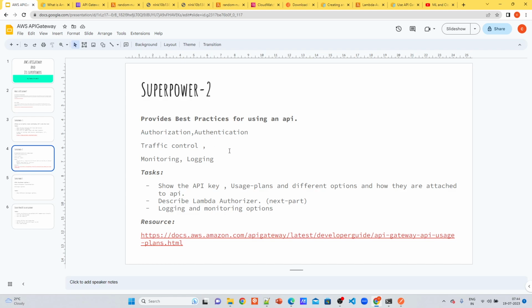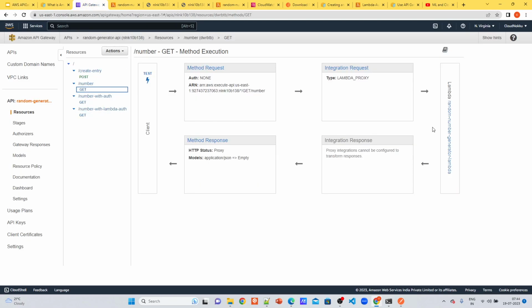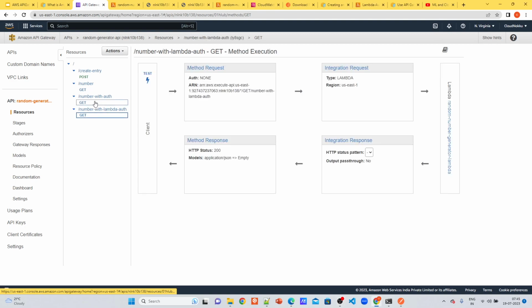So that is the API gateway. Let's see one by one. The task I will be showing is API keys, and how to use API keys. Let's quickly get into it. I will be showing you the one which I have created for authentication, number with authentication.